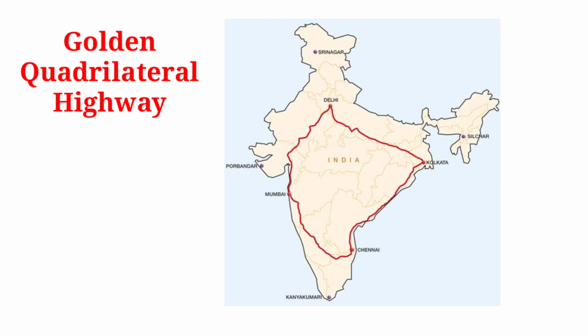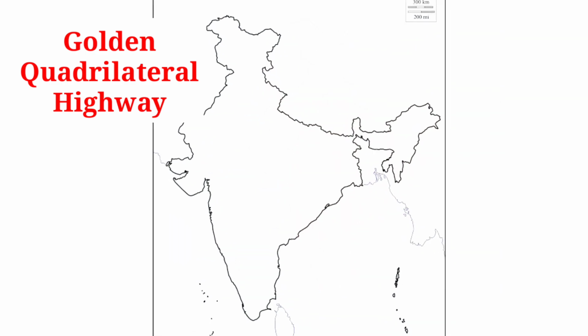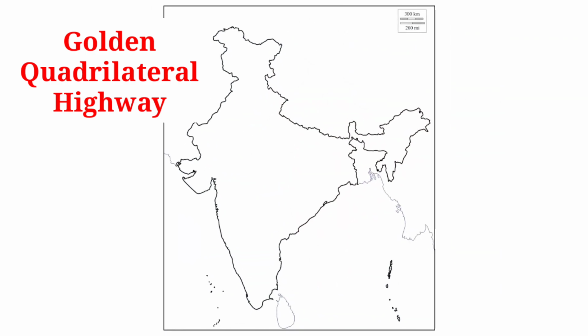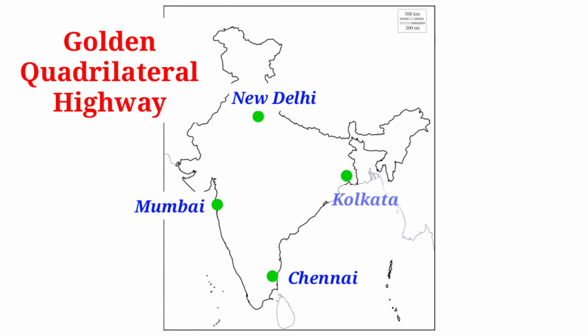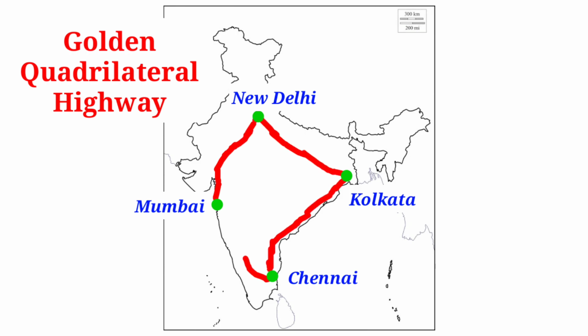For marking this place, we can remember 4 important places: New Delhi, Mumbai, Chennai, Kolkata. Now we are going to connect easily these 4 places. Enough. Golden Quadrilateral. That's all. Okay.